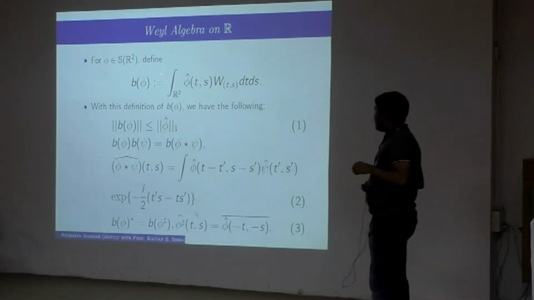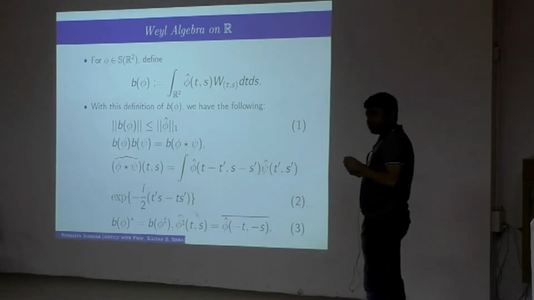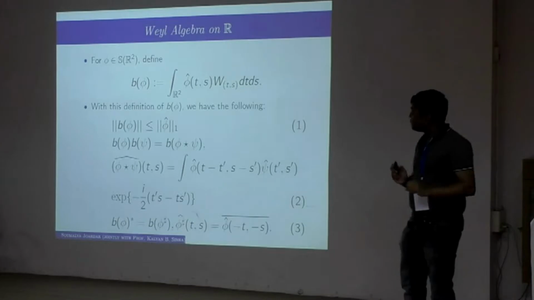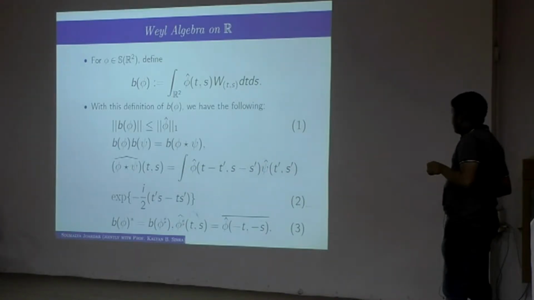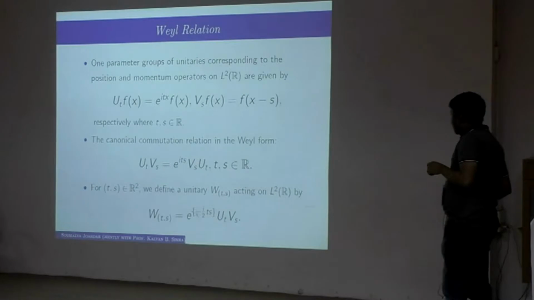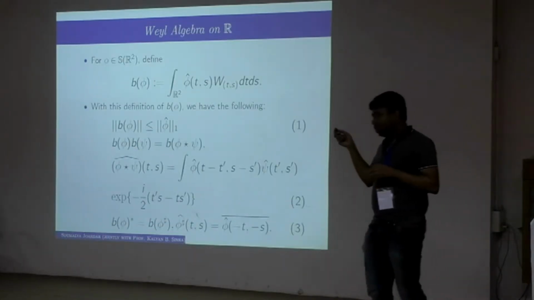Now you take any function phi in two variables, in a suitable class, let's say Schwartz class functions in two variables, and let us define this operator on B of L2 of R. The definition is an integral over R2: take the Fourier transform in two variables and plug in that unitary operator I just defined. It turns out that this is a bounded operator represented on L2 of R.